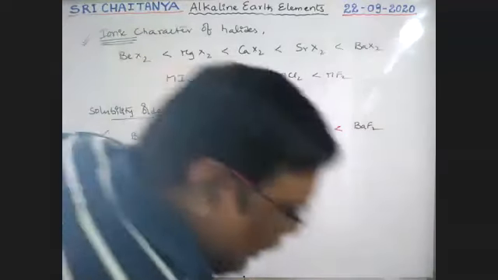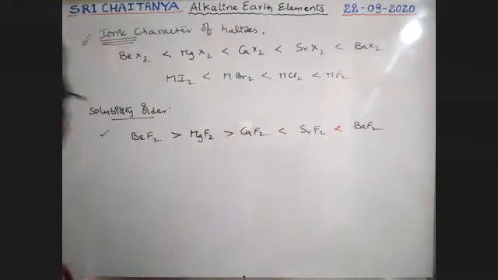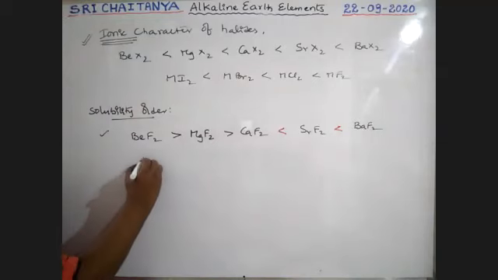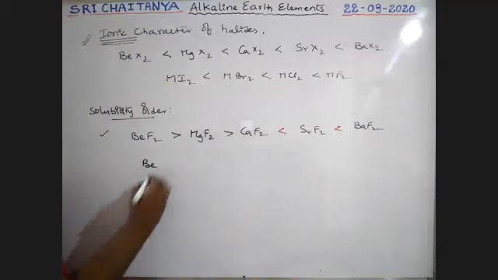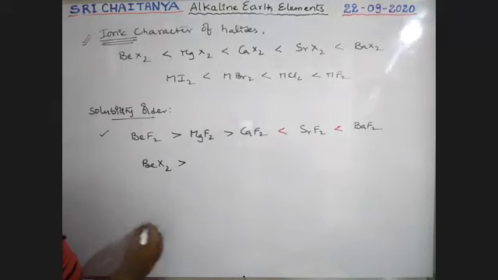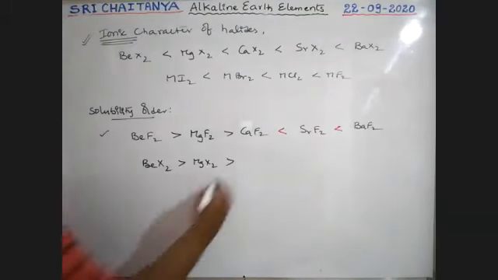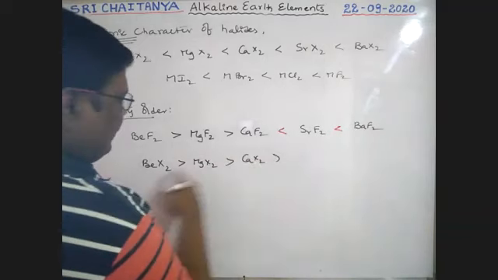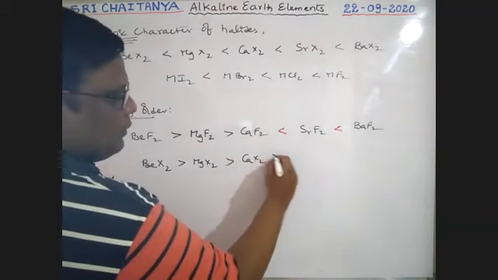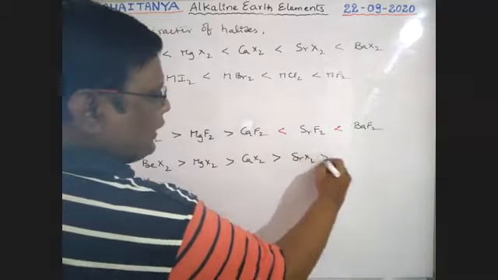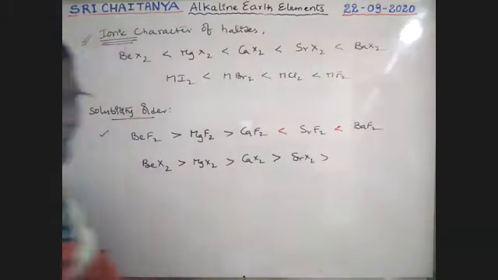Now, for the remaining halogens other than fluorine, BeX2 is greater than MgX2, greater than CaX2, greater than SrX2, greater than BaX2.